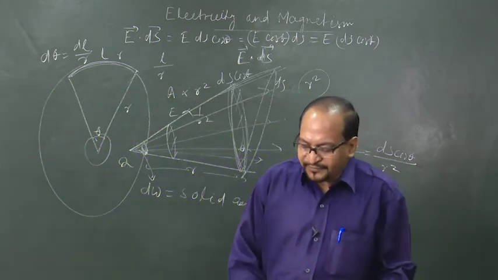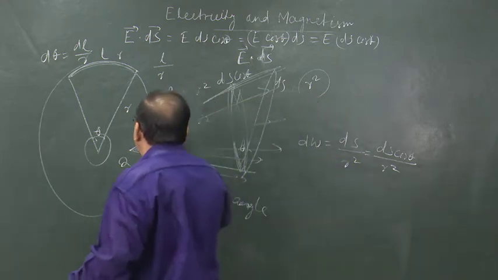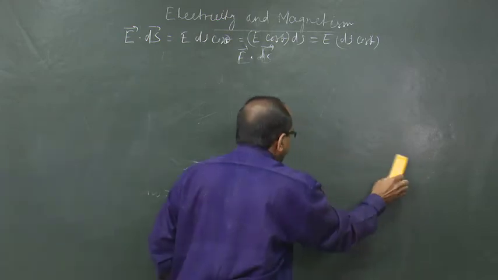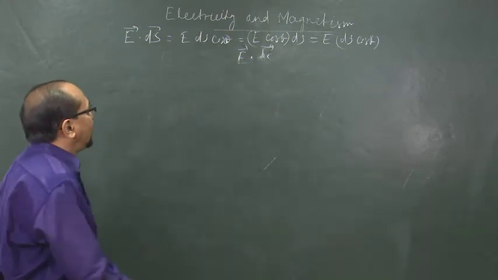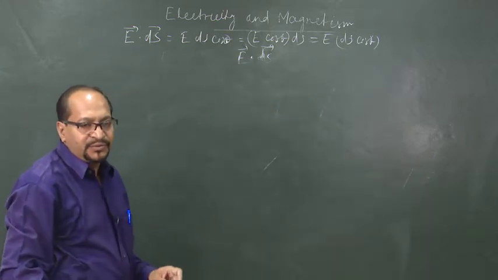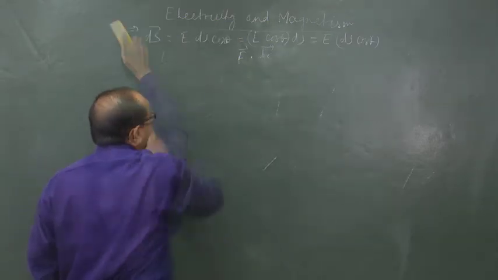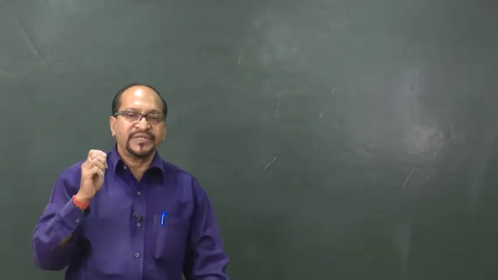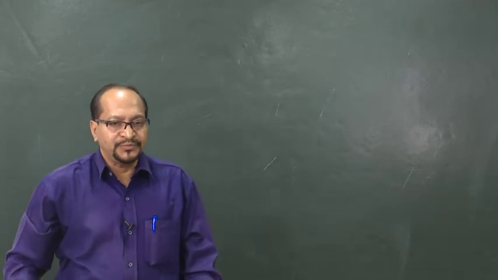Now, let us consider the total electric flux passing through any closed surface when the closed surface encloses a point charge q.